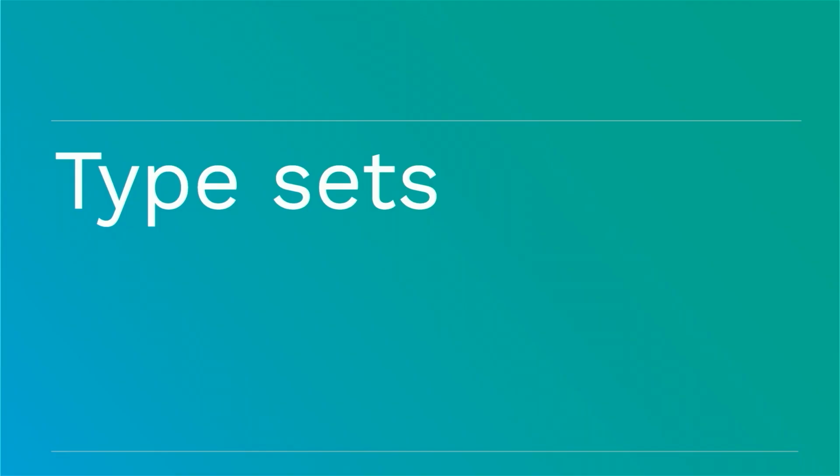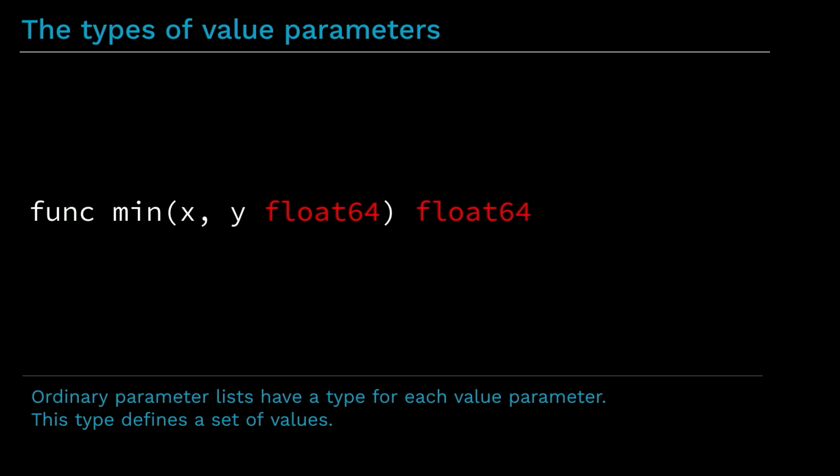So let's talk a little bit about the kind of types that a type parameter can be instantiated with. Let's talk about type sets. An ordinary parameter list has a type for each parameter. So in this case, the type is float64. And this type actually tells us what kind of values are valid as arguments for x and y.